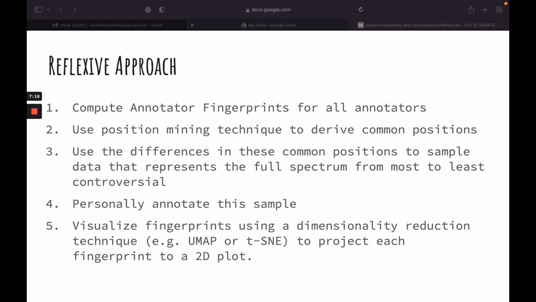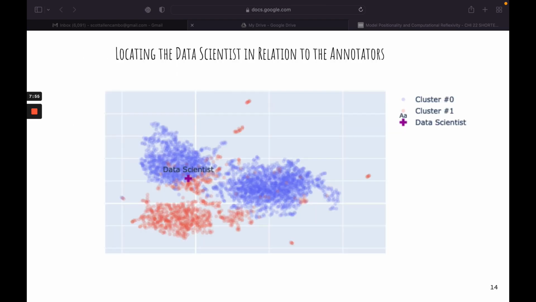Our approach to reflexivity in this work looks like the following. First, we compute annotator fingerprints for all annotators. Second, we use position mining techniques to derive common positions. Third, we use the differences in these common positions to sample data that represents the full spectrum from most to least controversial. Fourth, we personally annotate this sample to understand how we fit into this spectrum of controversy. And finally, we visualize the fingerprints using a dimensionality reduction technique such as UMAP or t-SNE to project each fingerprint to a 2D plot. What we get is something that looks like this.